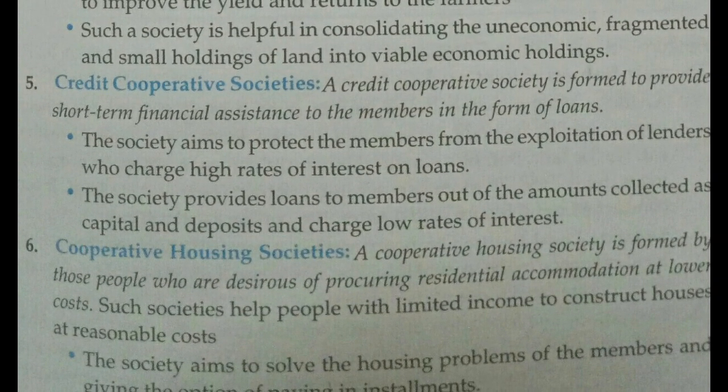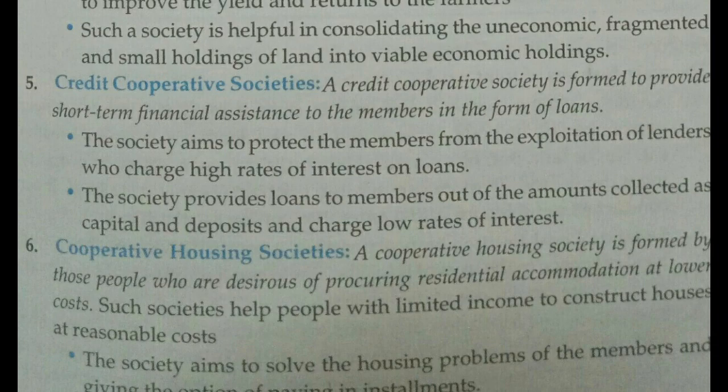Then you have the credit cooperative society. Credit cooperative society you have done in class 10th also in the form of SHGs, the self help group in money and credit, in which the members join together in order to provide financial help to each other. So this is an example of credit cooperative society. The main objective of the credit cooperative society is to provide loans to the members at a low rate of interest.